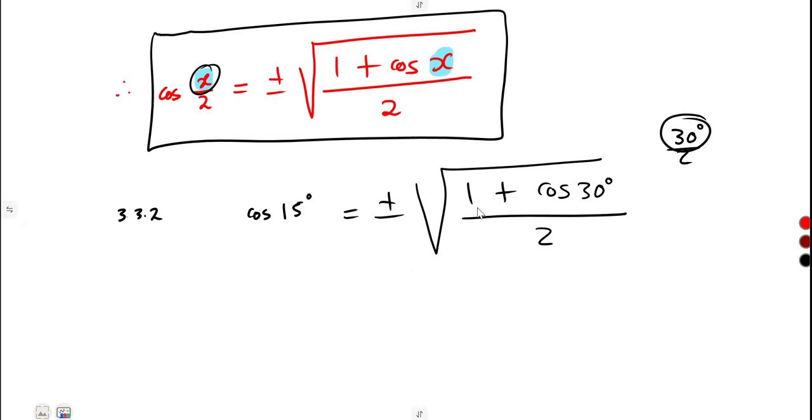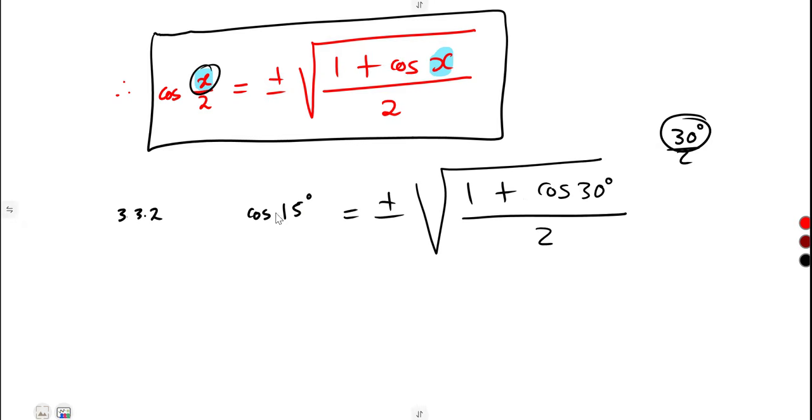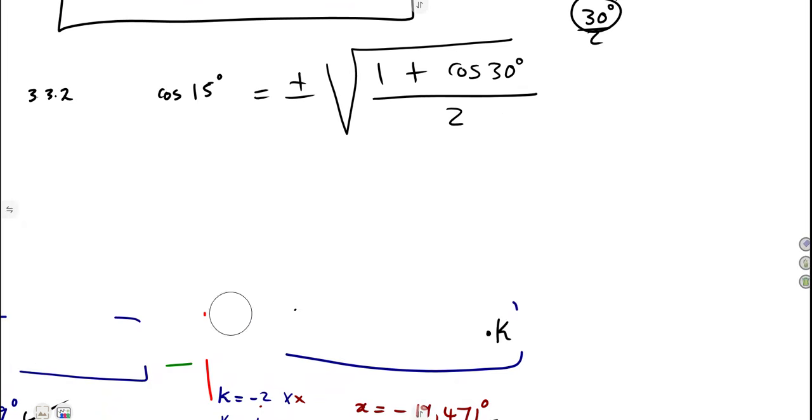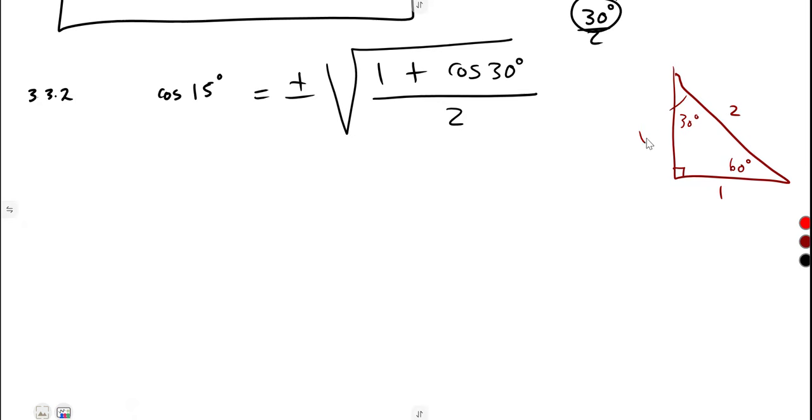So this is cos 15. It can be written in this manner. Cos 15, we cannot simplify it directly. But cos 30, we know it because it is from our special angles. All right, remember your special angles, which I said actually there's nothing special about that, because you can know them by head. So just put your special angles. Remember, if this is 30, this is 60, this is 1, 2, square root of 3. And we are referring to cos, adjacent over hypotenuse. So cos 30 is square root of 3 over what? Over 2.